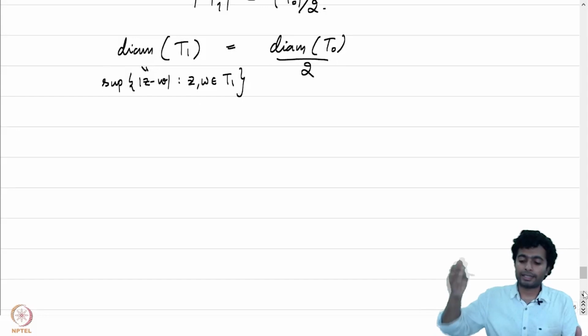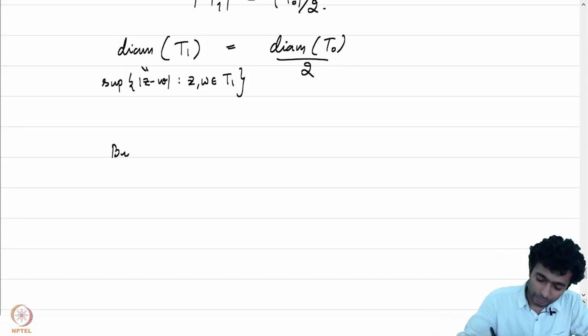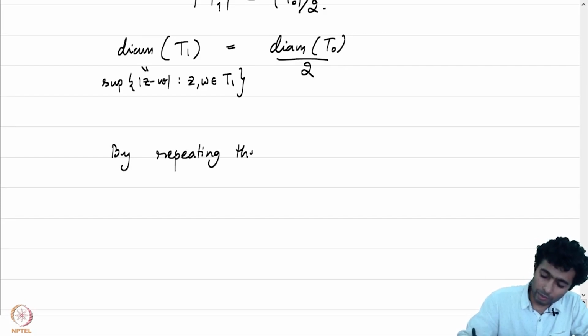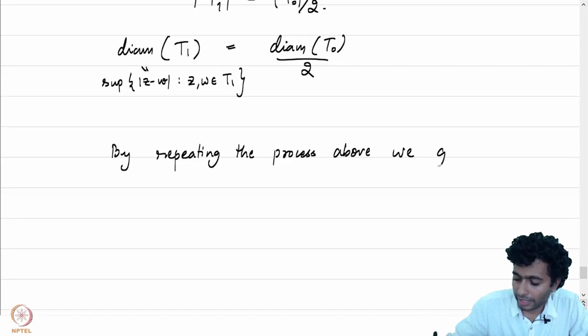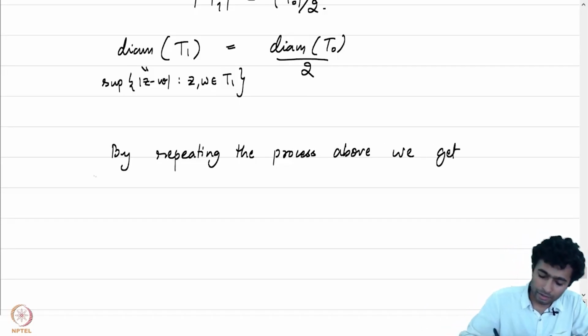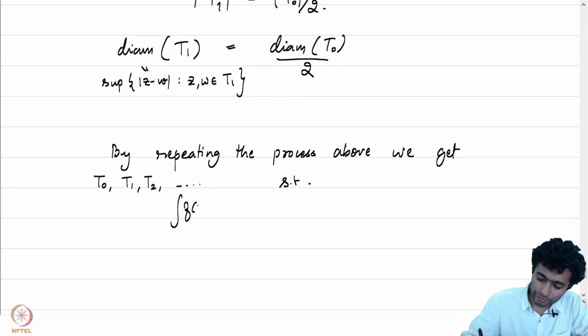Now we will do the exact same procedure on T1 as well. By repeating the process above, I will not write it down in detail, we get T0, T1, T2, and so on, such that the absolute value of the integral of f of z dz over Tn is greater than or equal to epsilon by 4 to the power n.